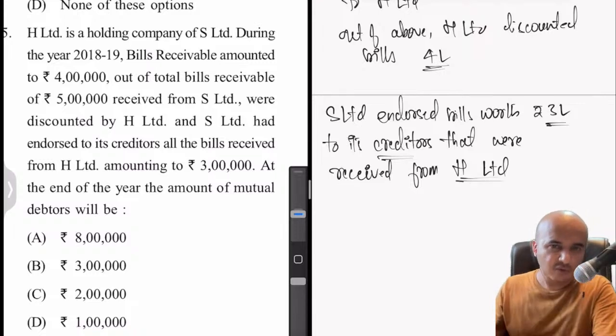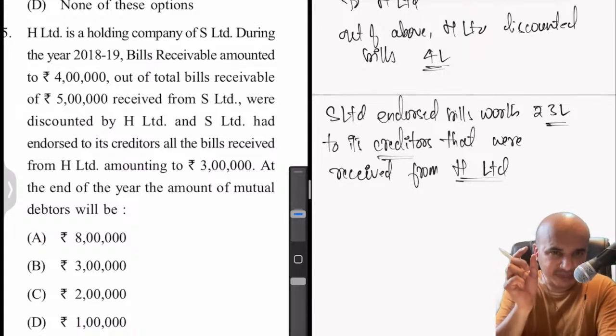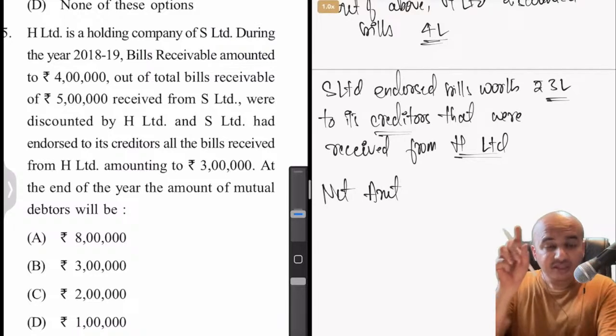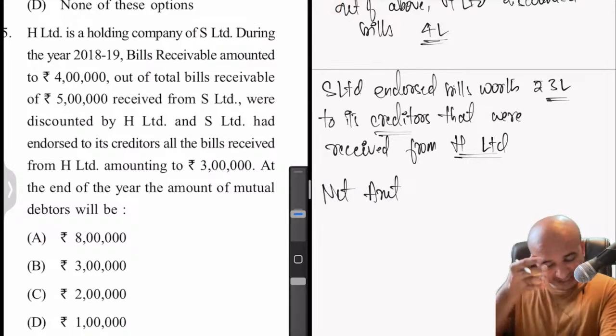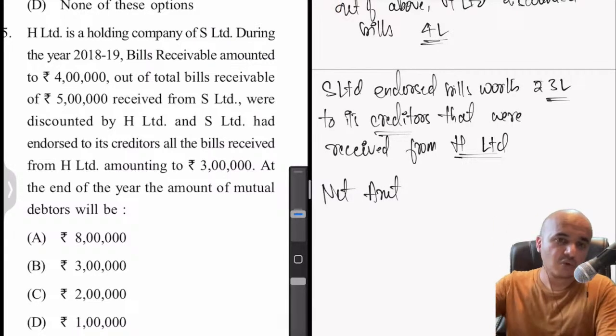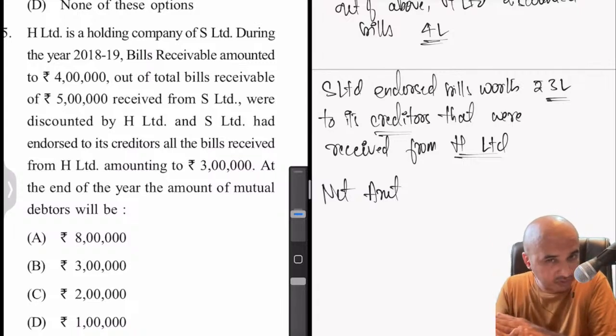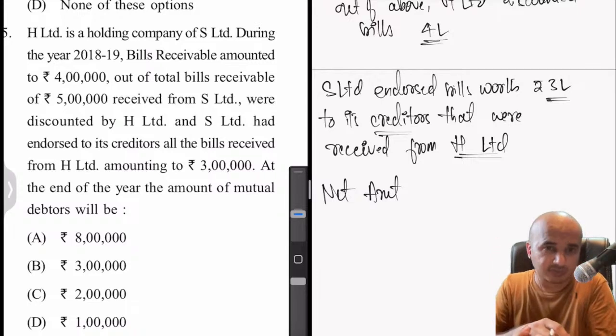Okay. So now we have to calculate the net amount of bills receivable that S Limited owes, that is the subsidiary owes to holding company, after taking into account both the discounting of the bills, also the endorsement of the bills.